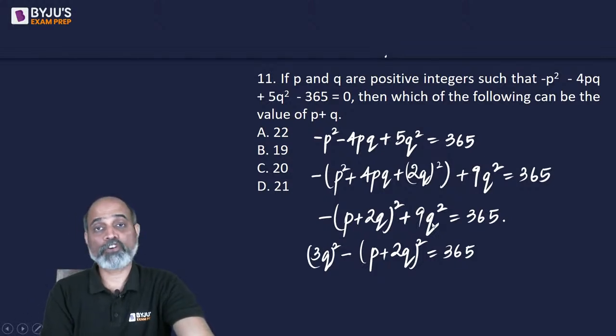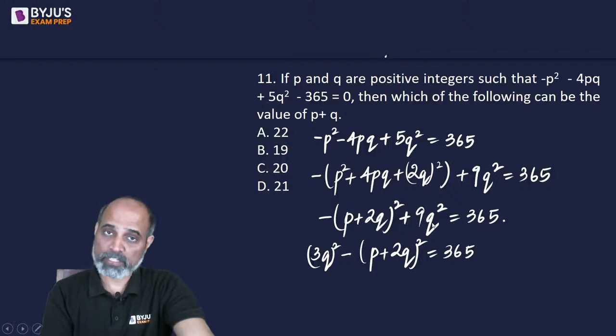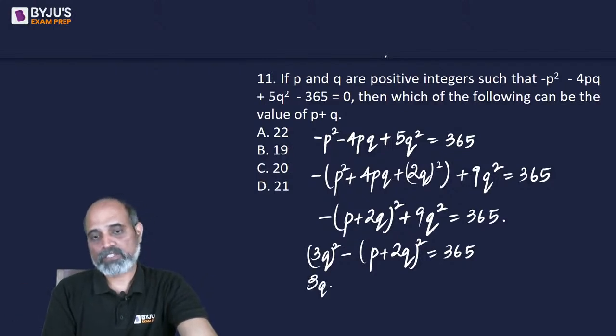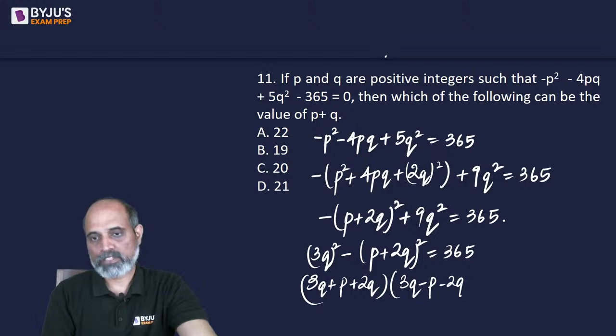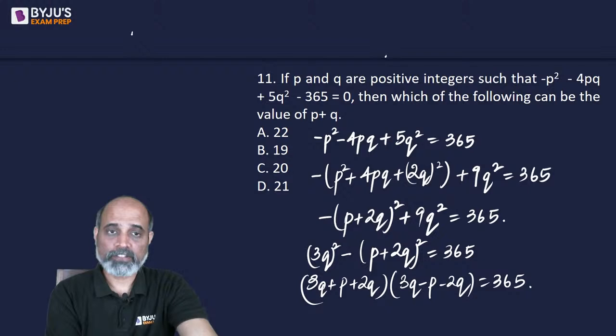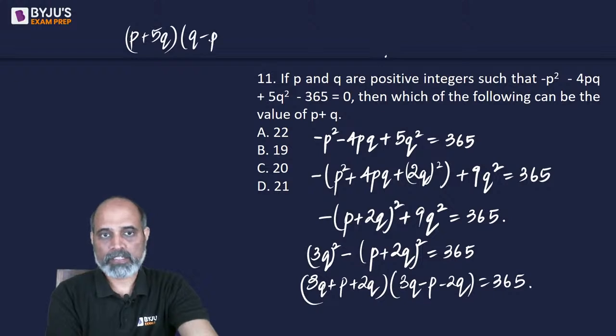Now this is of the form a minus b into a plus b. So this can be written as 3q plus p plus 2q and 3q minus p minus 2q, and this is equal to 365. The first factor will become p plus 5q. The second one will become q minus p, and this is 365.